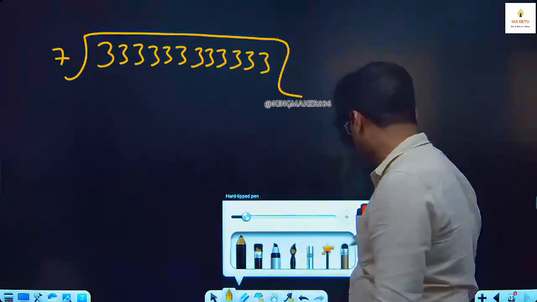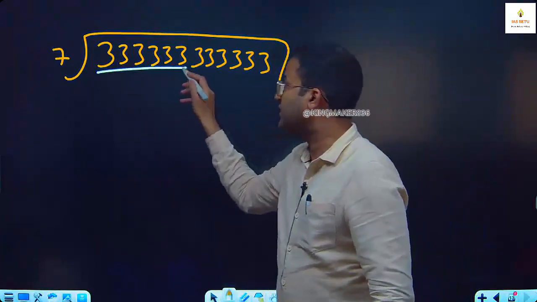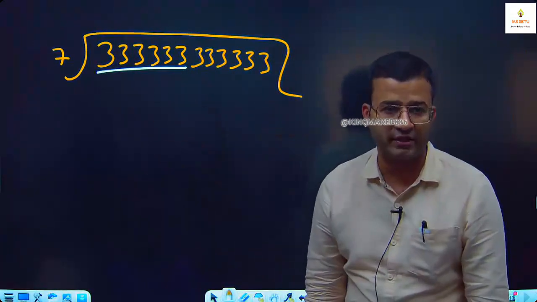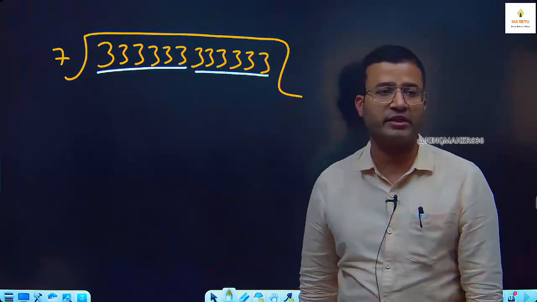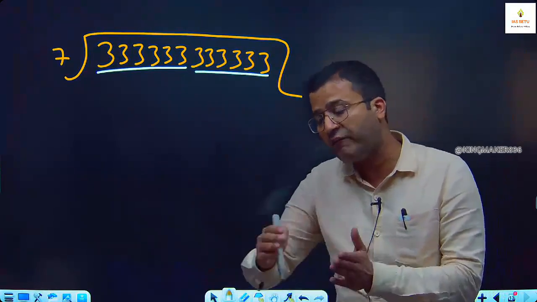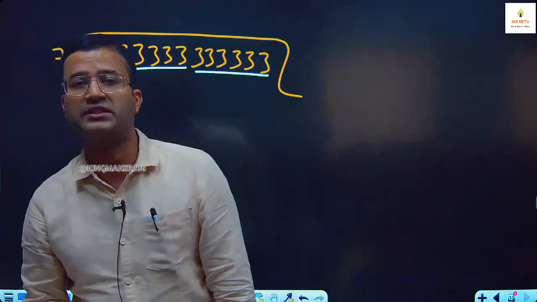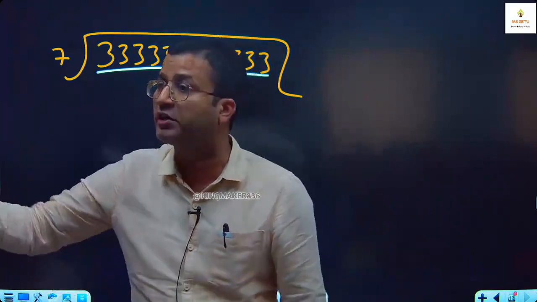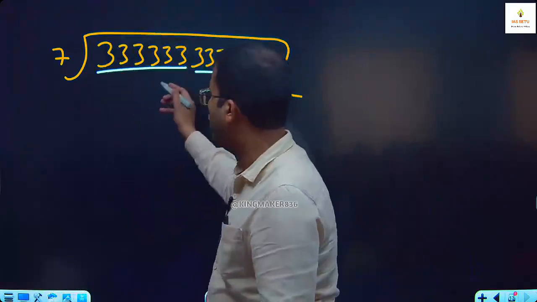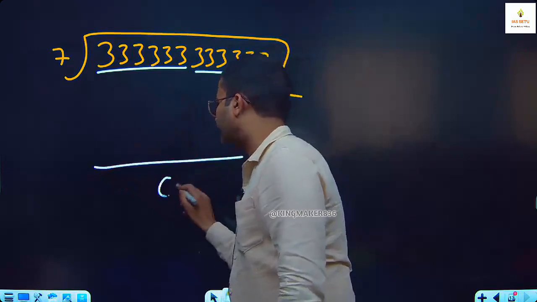The concept is, this 6-digit number is exactly divisible by 7, 11, 13, and here also these are divisible by 7, 11, 13. Every pair of 6 digits, if all these 6 digits are the same, is exactly divisible by 7, 11, 13. If it is in the form of ABC, ABC, and we have repetition of the pair, then also it is exactly divisible, remainder is 0.